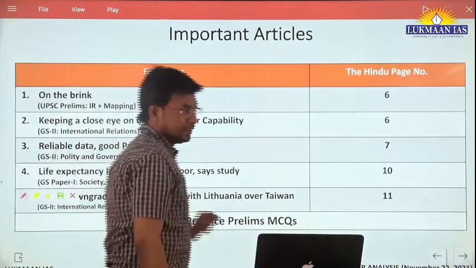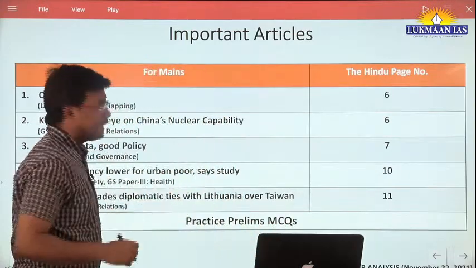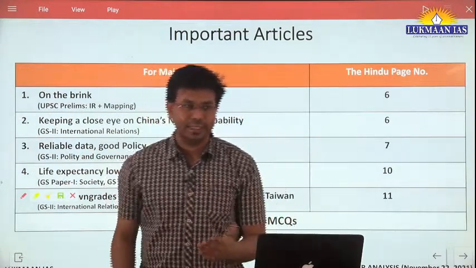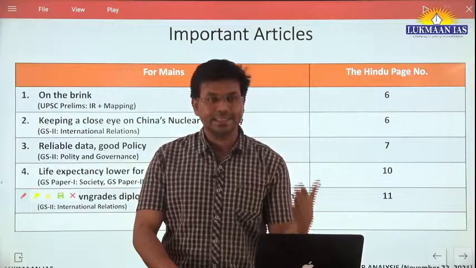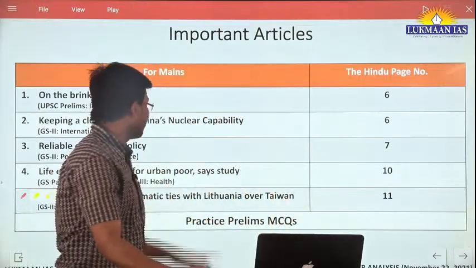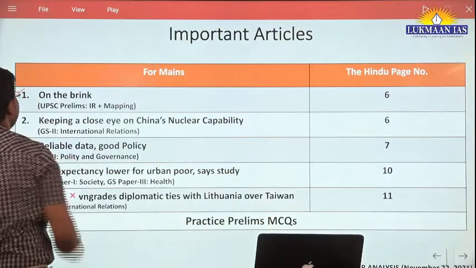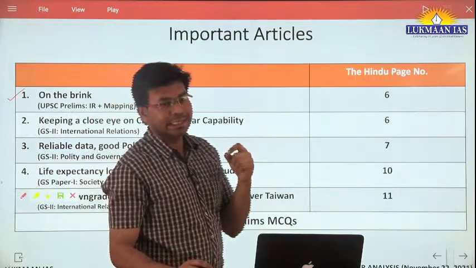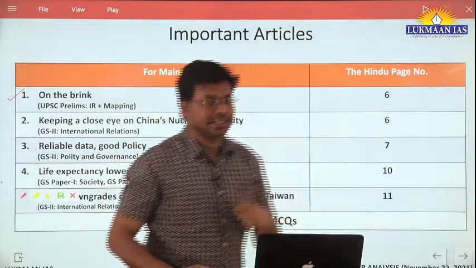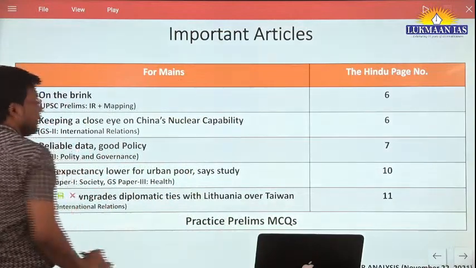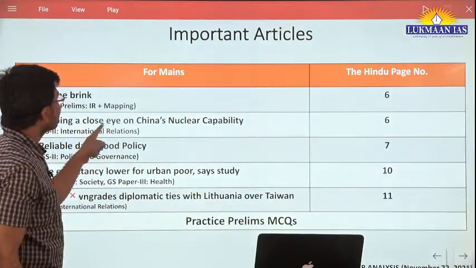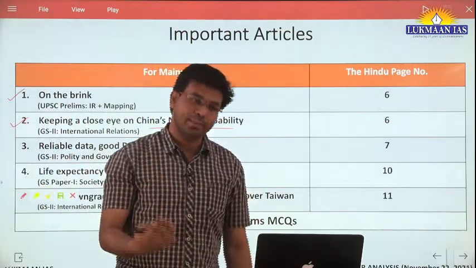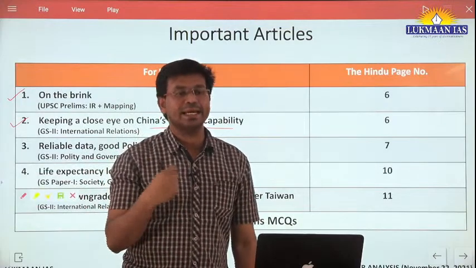Topic number 1 is on page number 6 of the Delhi edition of the Hindu newspaper. The Hindu comes with an all India edition, published in different cities, but here we will look at the Delhi edition only. On the 6th page of the Delhi edition, there was 'On the brink'. We are going to understand what we mean by on the brink and what is important in this article from the examination perspective. The second topic is about keeping a close eye on China's nuclear capability, where we will look into China's nuclear capability related issues and how they affect India's interest.